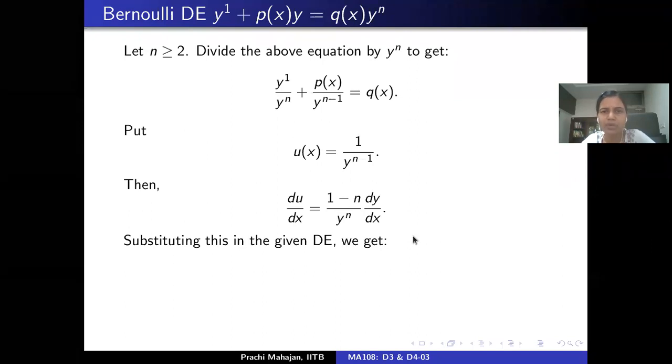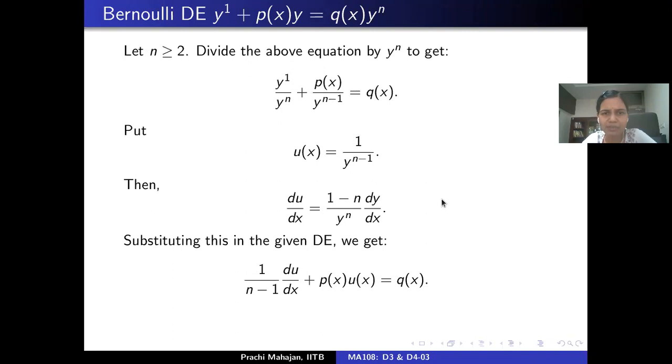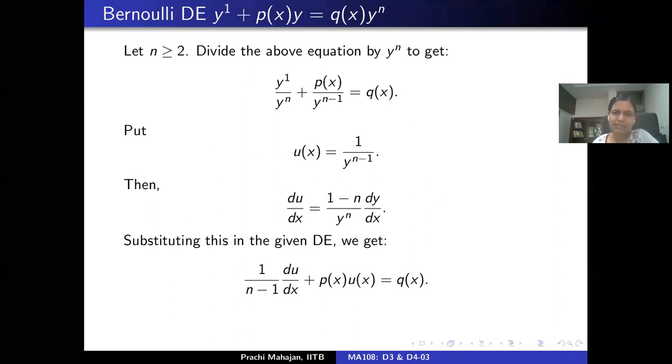Correct? What am I going to do next? I am going to substitute dy by dx from this equation in the first equation that appears on this page. So what does that give me? It gives me the following differential equation: 1 upon n minus 1 du by dx plus p times u equals q. Is that okay?